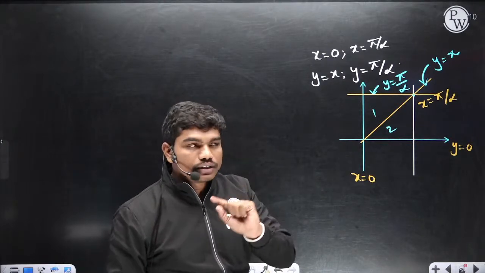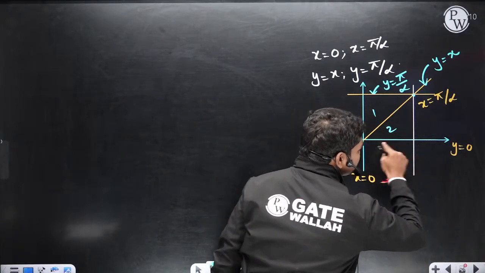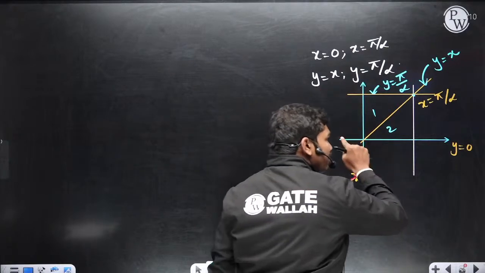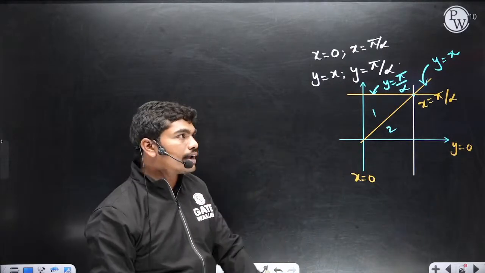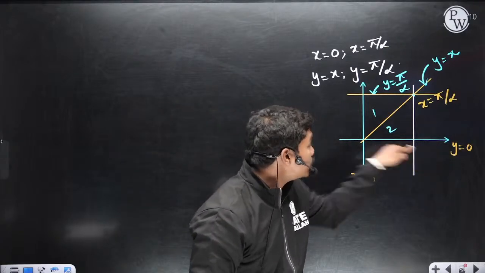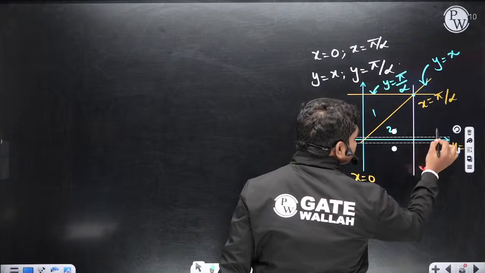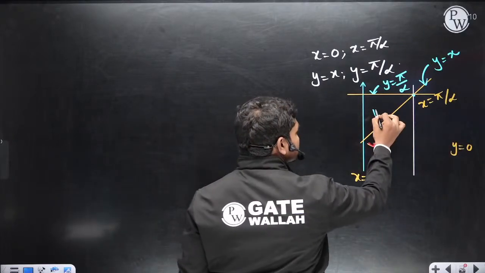You have doubt, na? So look, for this to be a closed region, the line y is equal to 0 should be there, but in these equations there is no y is equal to 0. We have just drawn this axis for reference, that's it. So if you delete this, this is the closed area. Understood? So this area is actually the closed area.